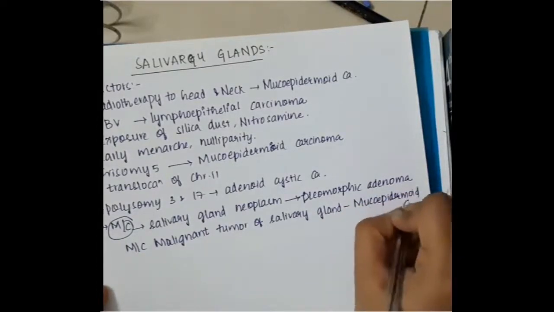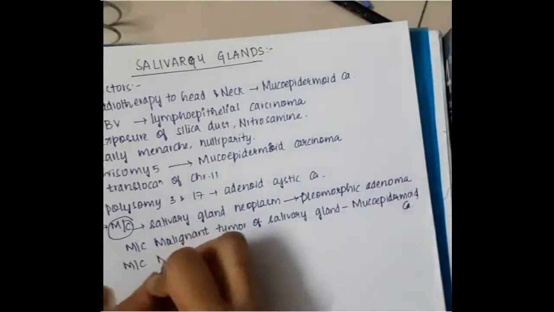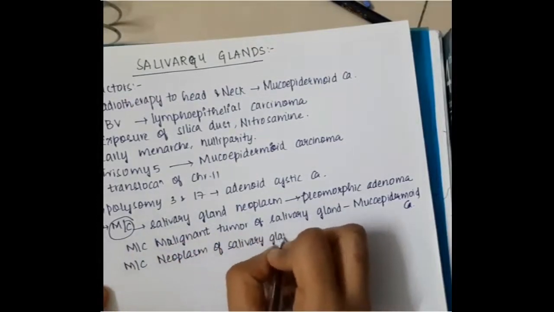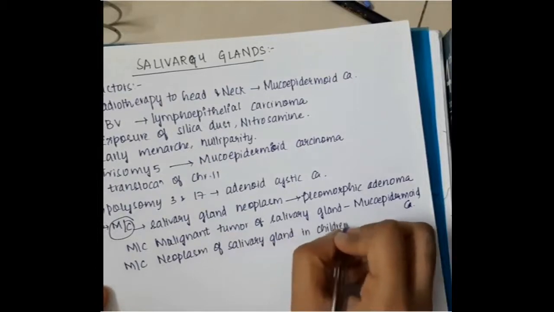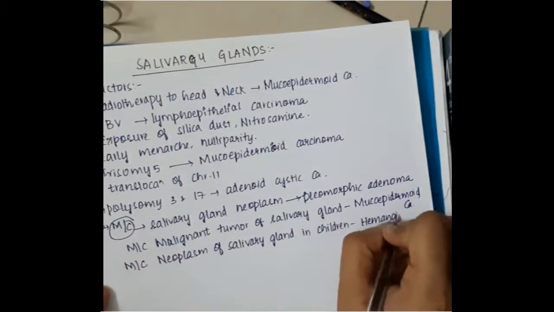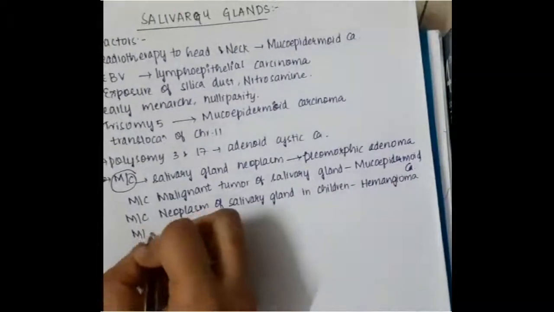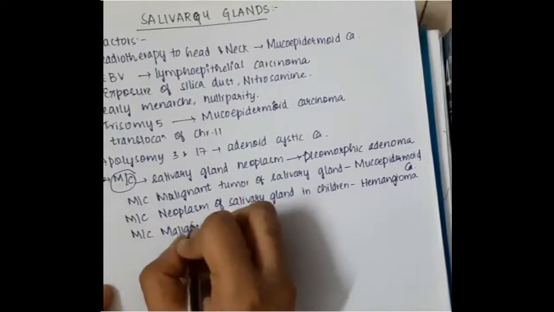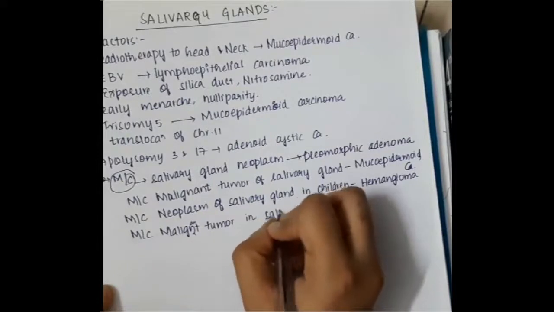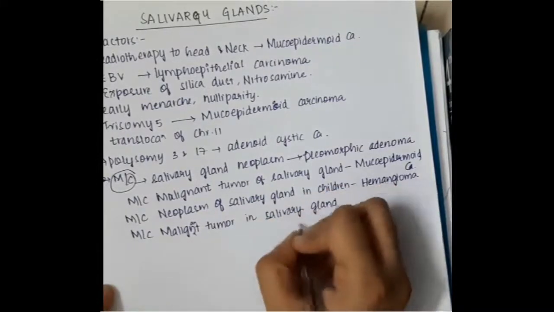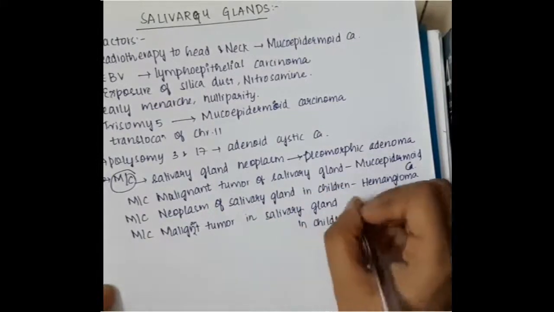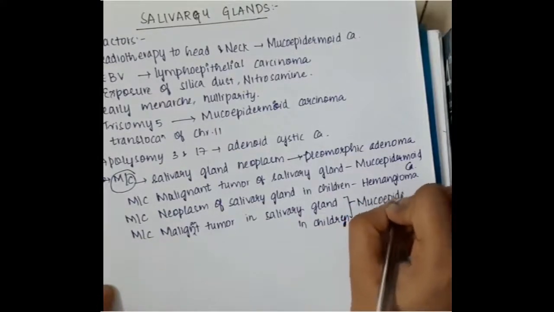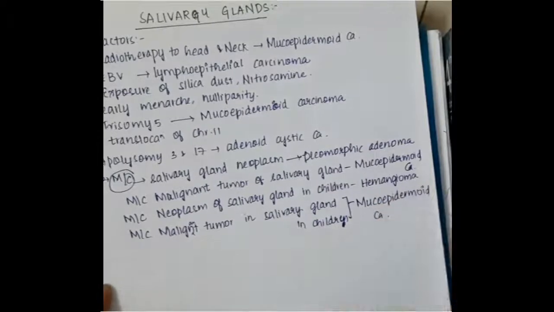If you were asked the most common neoplasm of salivary gland in children, it is hemangioma. If you were asked the most common malignant tumor of salivary gland in children, it is mucoepidermoid carcinoma.